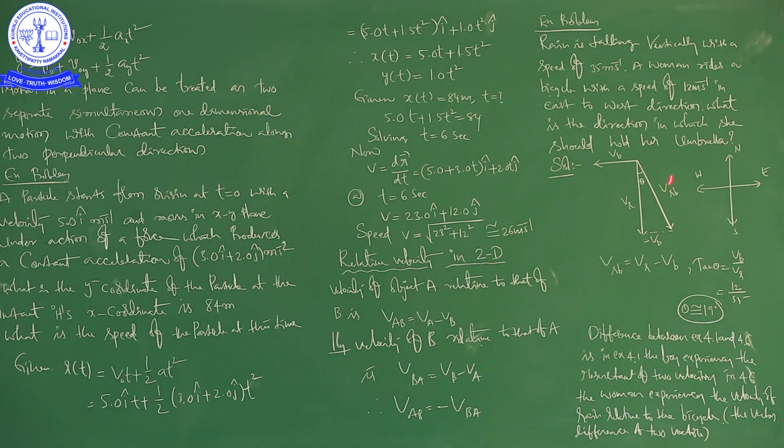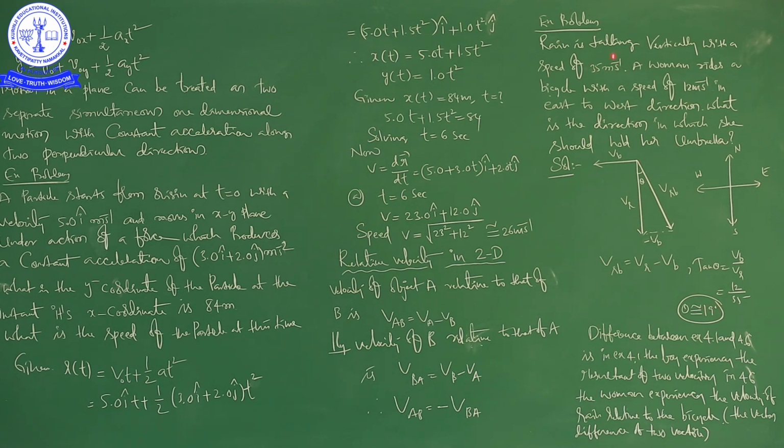See this picture: this is the rain in which it is falling, this is the bicycle, and these are the directions, north, south, west, east. The relative velocity of rain with respect to the bicycle is Vr minus Vb, which we know from the concept of relative velocity. Next, tan theta equals Vb by Vr, opposite side by adjacent side, that is 12 by 35. The angle will be approximately equal to 19 degrees.